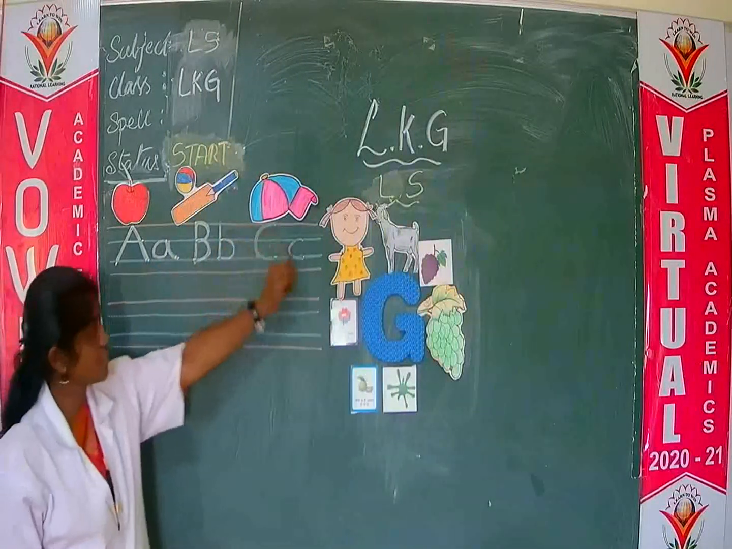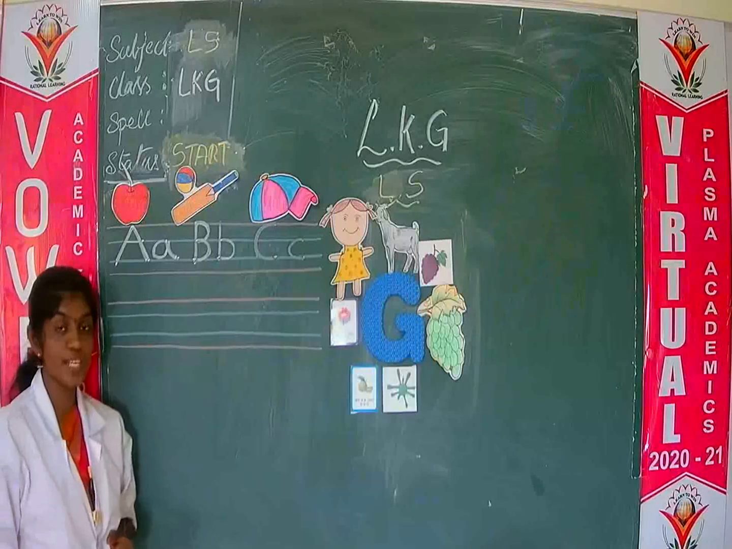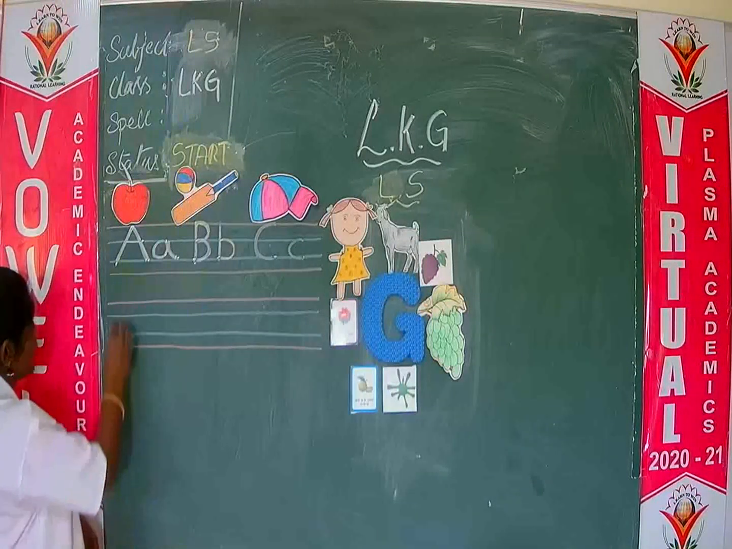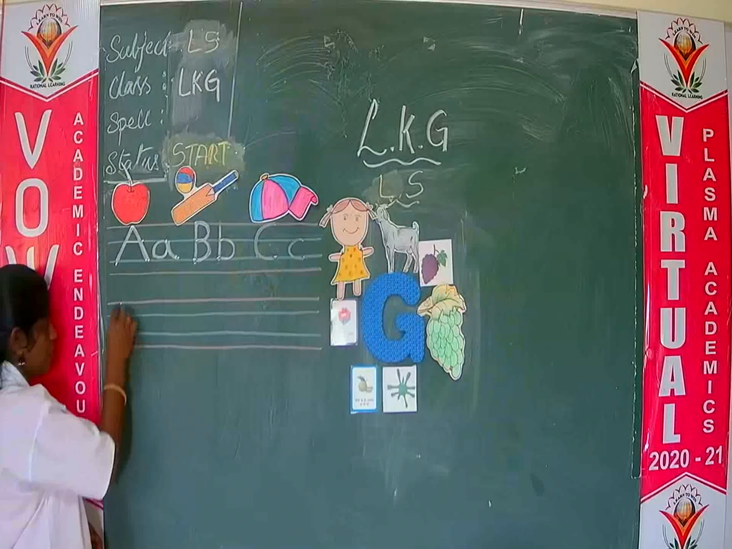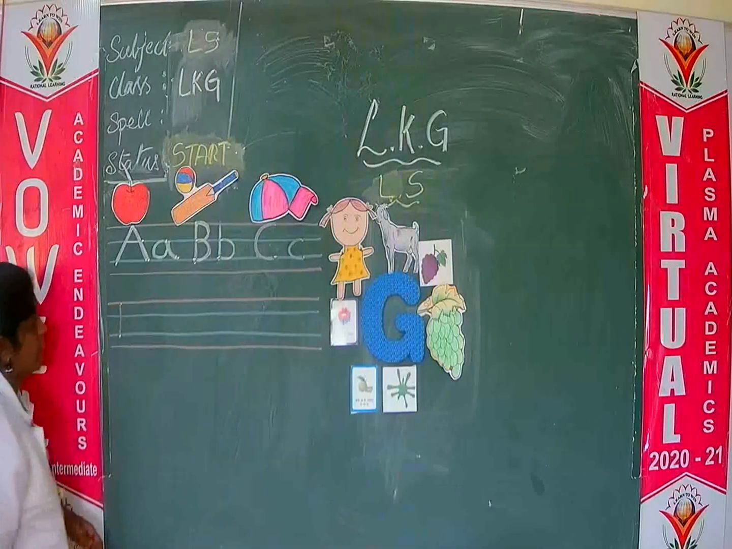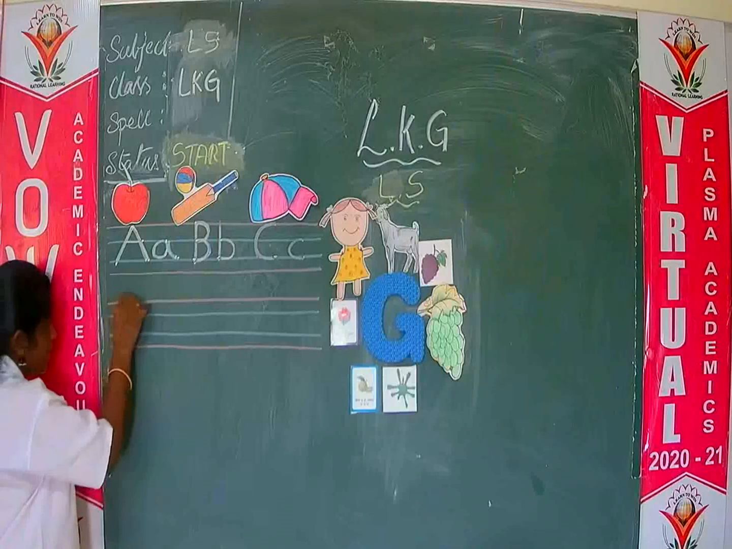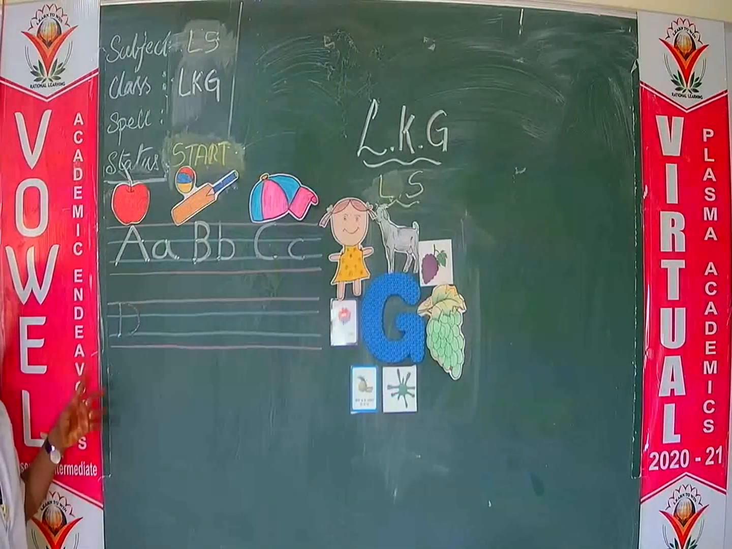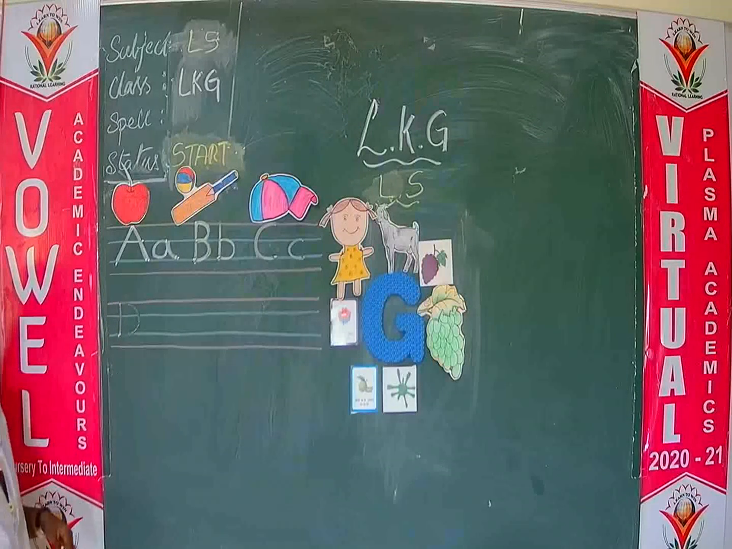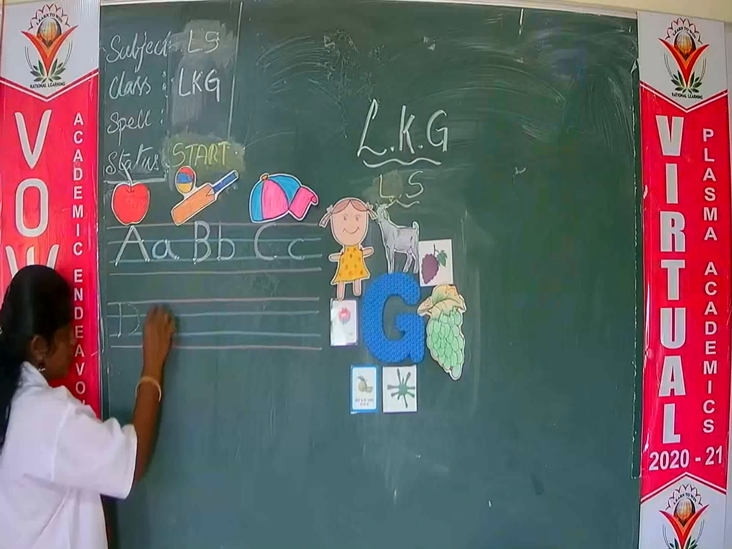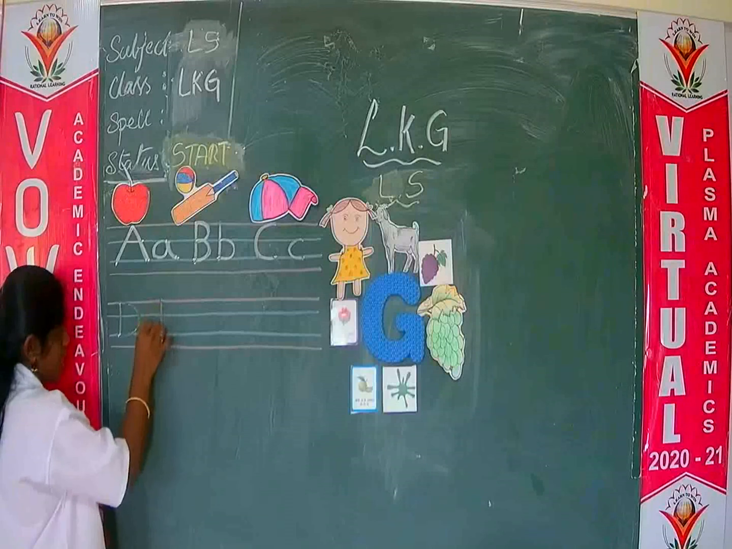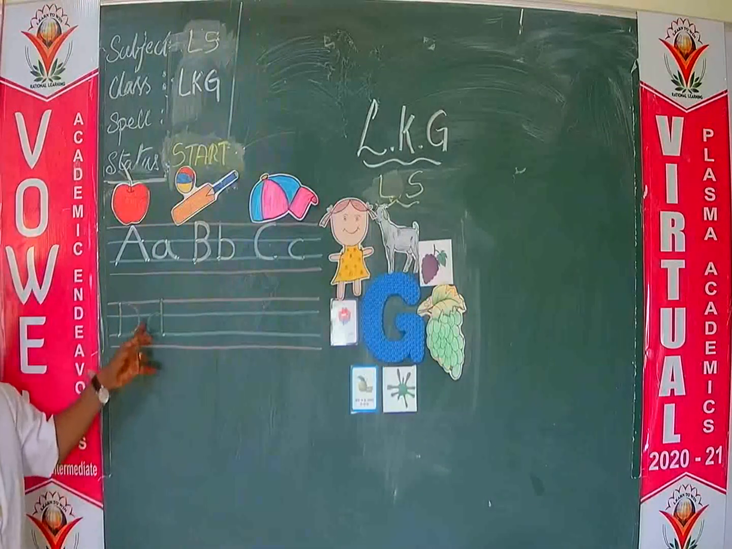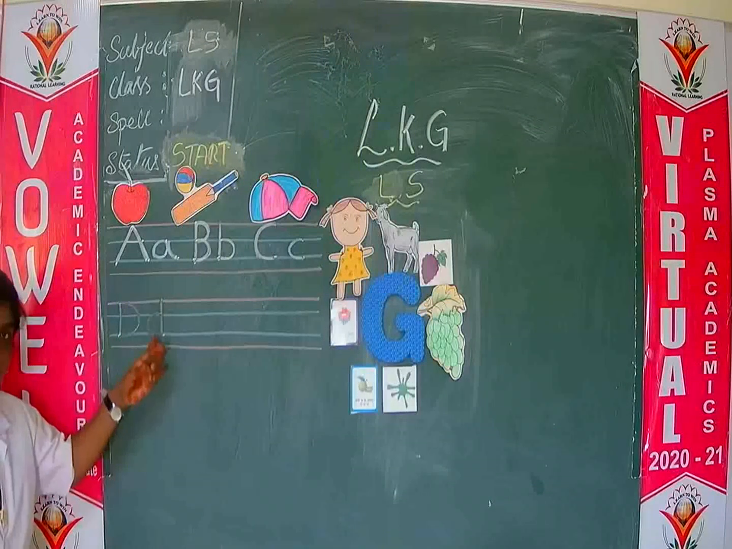A, B, C finish. A, B, C after which letter? Letter D. How to write letter D? From the red line to the second blue line, a standing line, and one big right curve. This is capital D. And how to write small d? From the red line to the blue line, a standing line, and within two blue lines, a small left curve. This is small d, capital D and small d.